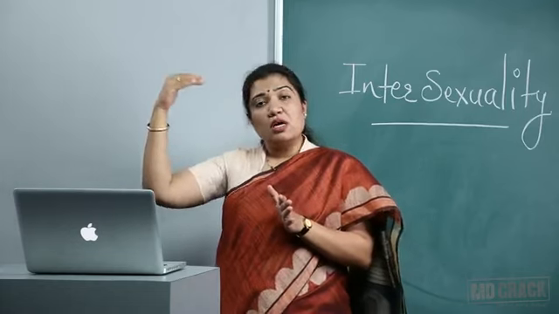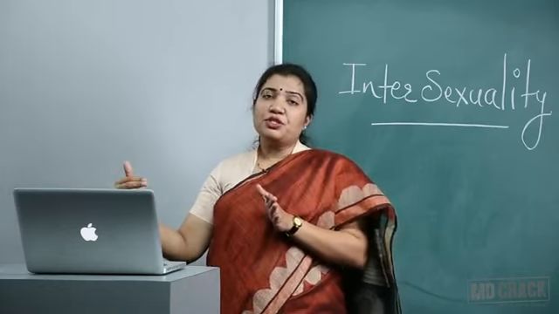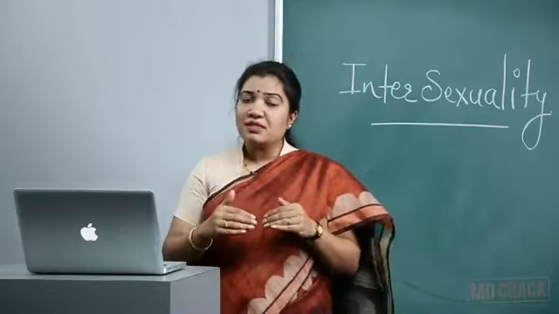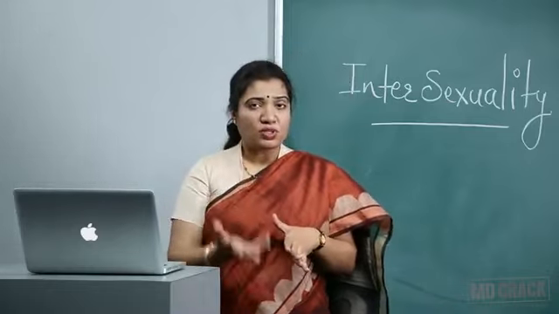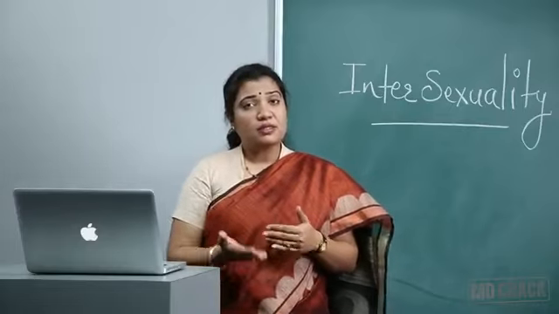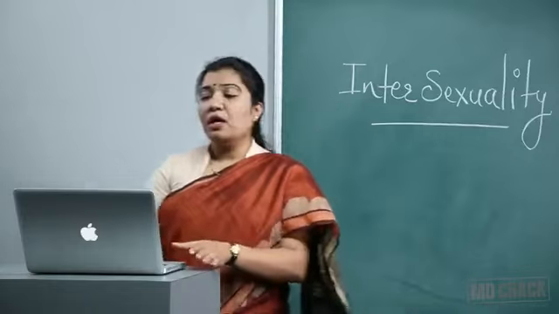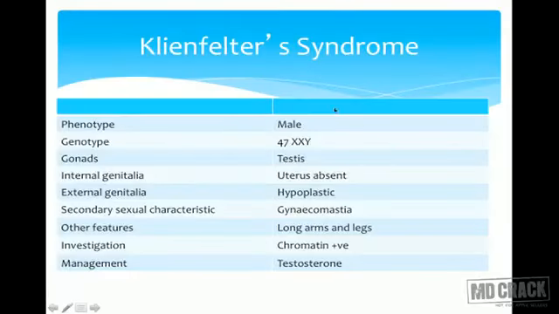Testes cause anti-Mullerian secretion, that is why the Mullerian system is not formed. But these testes are not very responsive, so there is no testosterone formation. A testicular failure kind of picture is there, because of which even though the genotype is XXY, the man looks like a male but not like a complete male.